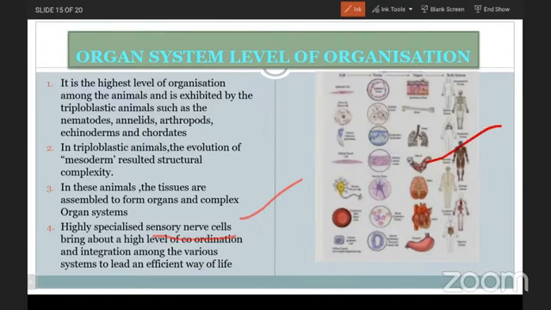Here you are able to see different organ systems like respiratory, digestive, circulatory, and nervous. Every organ system coordinates with each other to lead a better way of life. Why does this happen? Highly specialized sensory and nerve cells, the hormones which are linked with the nervous system, and the body parts' functioning are also linked with the nervous system. Due to the coordination of all these, there is an efficient way of life in the organ system level of organization.